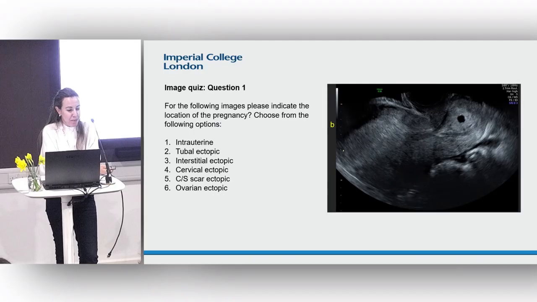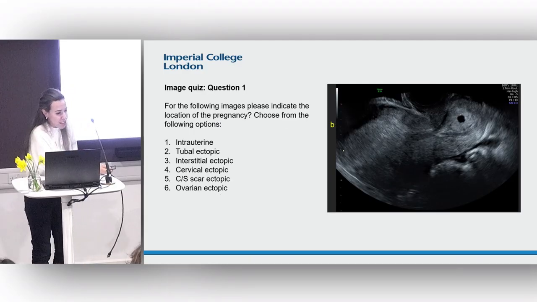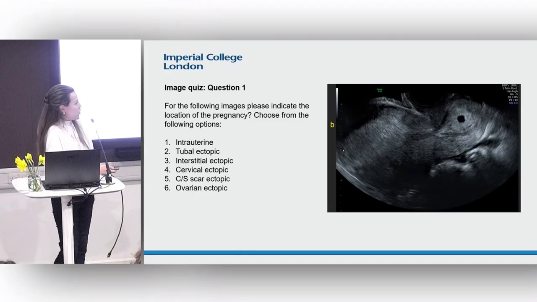We'll move on to the next one. For this pregnancy, what do you think the location is? Is it an intrauterine, tubal ectopic, interstitial, cervical, scar pregnancy, or ovarian?